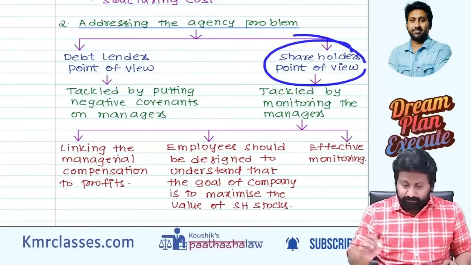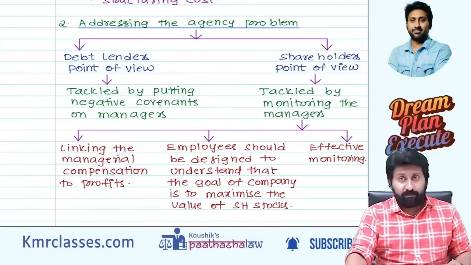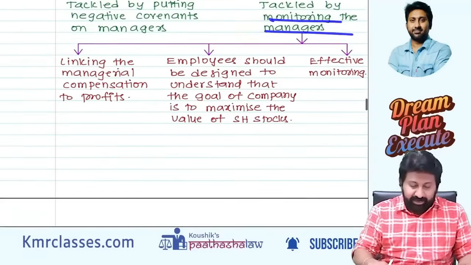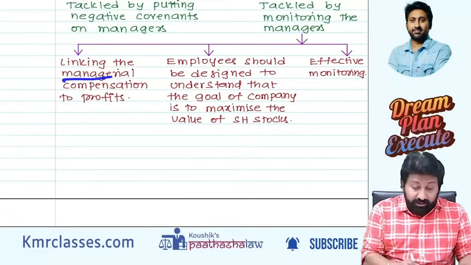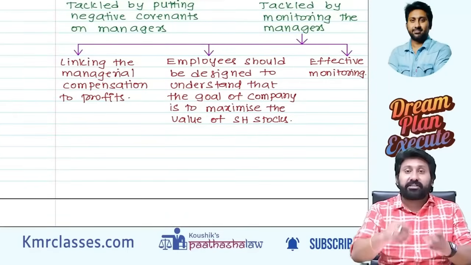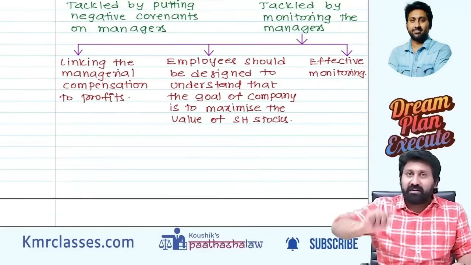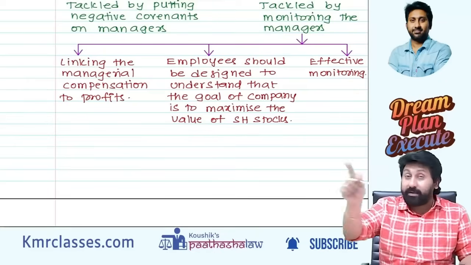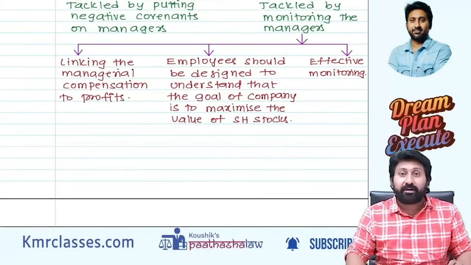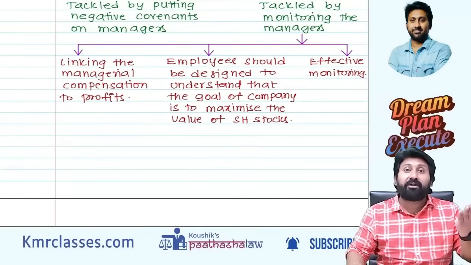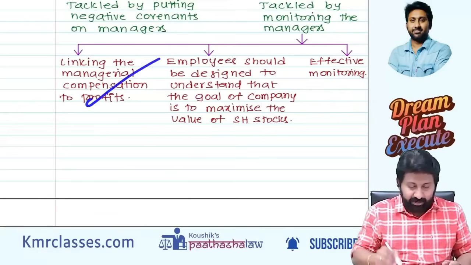Second, how can shareholders tackle it? See, by monitoring the managers. How you can put the managerial remuneration. Compensation means remuneration. You will tell the board of directors, salary will be given only if you bring this much profit. Means what? More profit, more salary. For that they will work. Like that they can do.